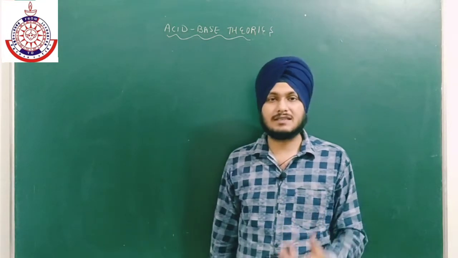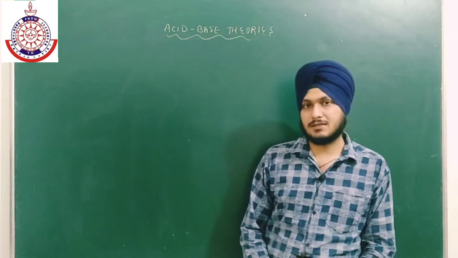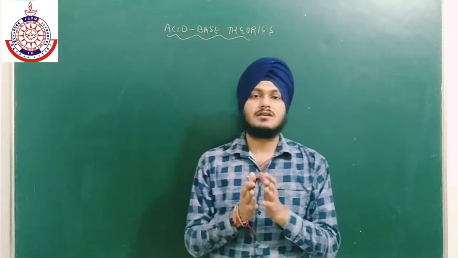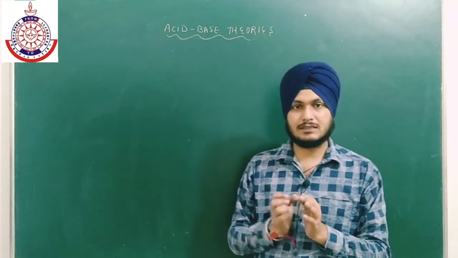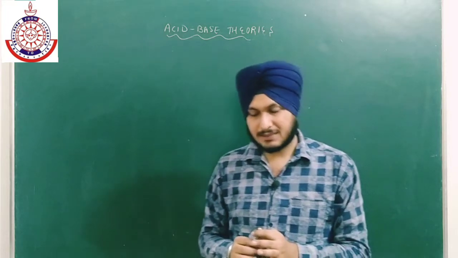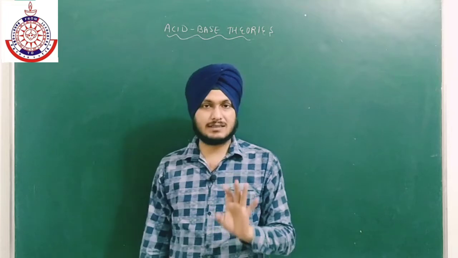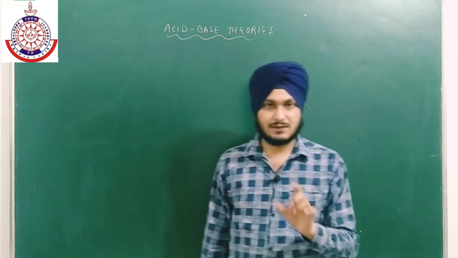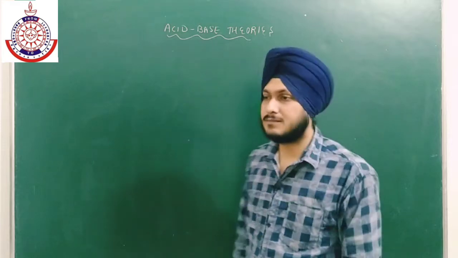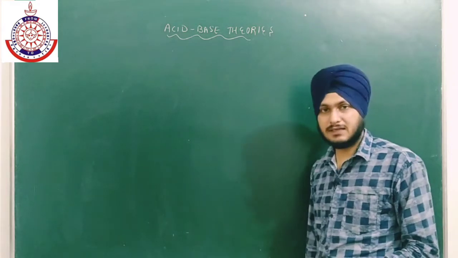So we were discussing the acid-base theories. The first theory is Arrhenius acid-base theory. According to Arrhenius, acids are those which can easily give H positive ions, or they must have H positive ions. Bases are those which can give OH negative ion, and they must have OH negative ion first. So the first criterion is they must have OH negative ion; then it will be called a base. There are some limitations of Arrhenius theory.